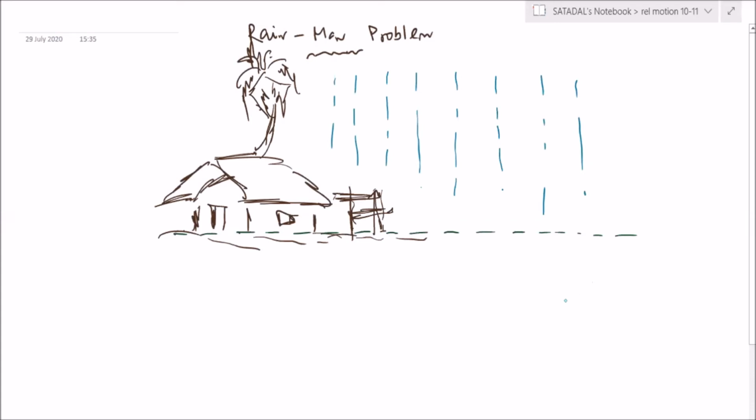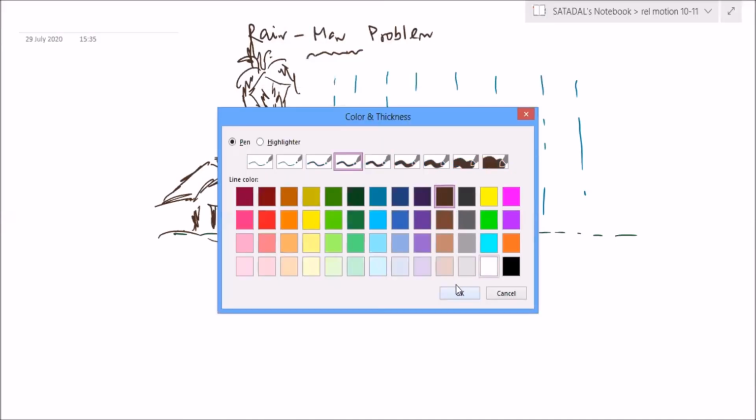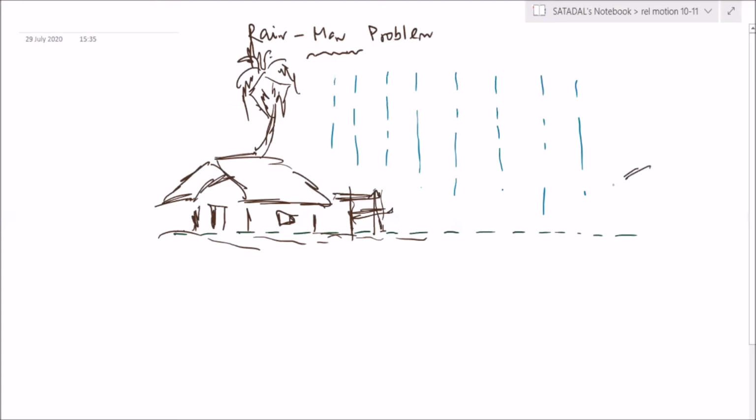Right. So as it is a village side, we can assume that at a certain distance away from this house, there is a beautiful small shop here. Both are mud houses, so no problem.